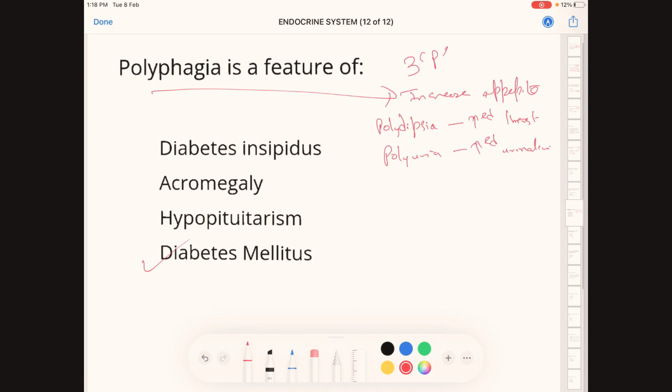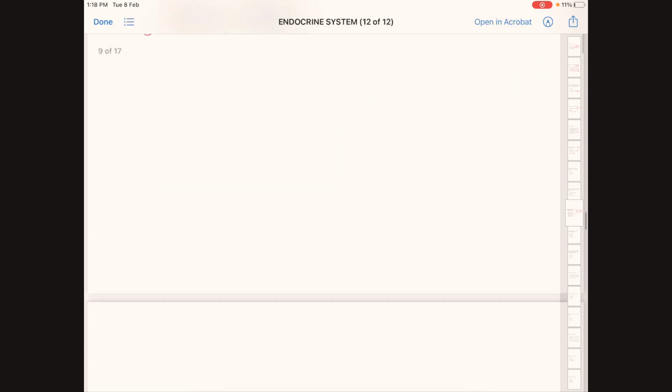Acromegaly is hypersecretion of growth hormone. Increased production of growth hormone is acromegaly. Okay, next question we'll see.